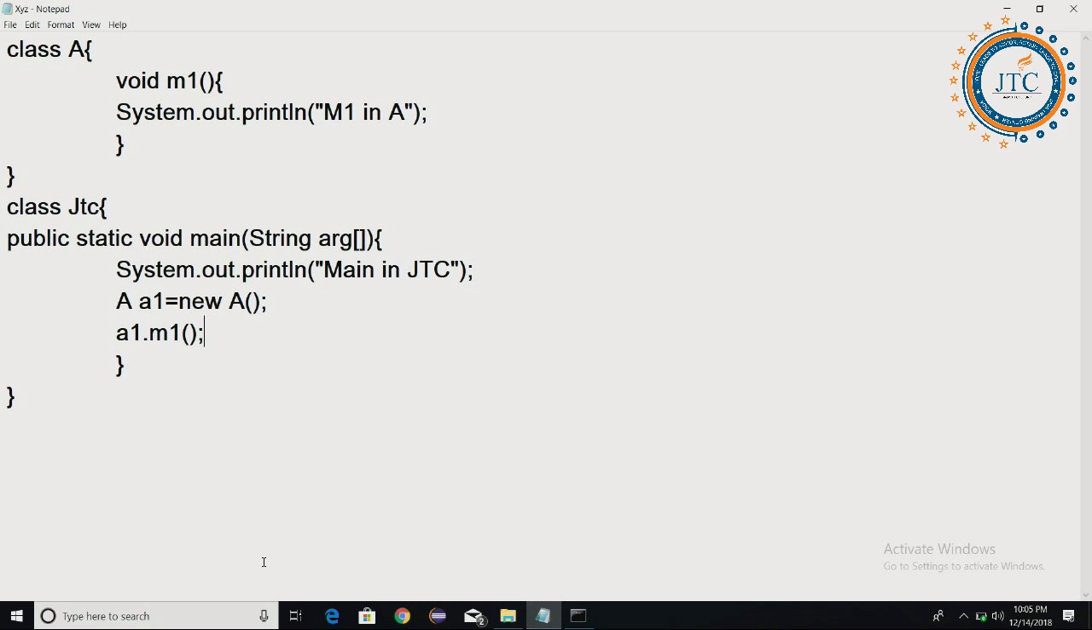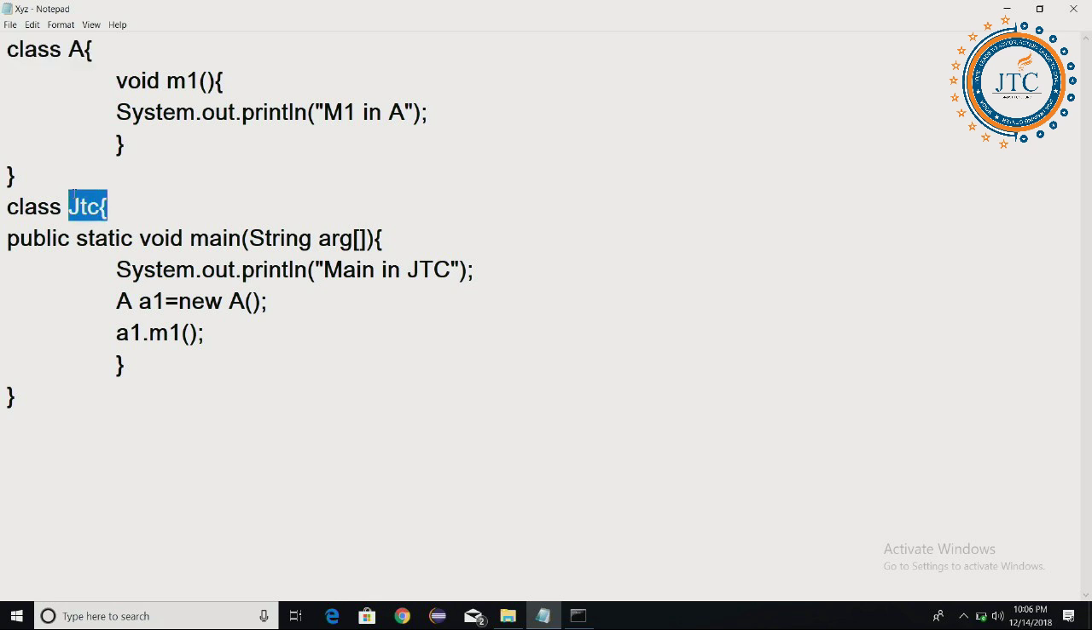If you have written any single class inside that corresponding source file, then a .class file will be generated for it. But remember one thing: two .class files will be generated. One is A.class and the second one is JTC.class, right?